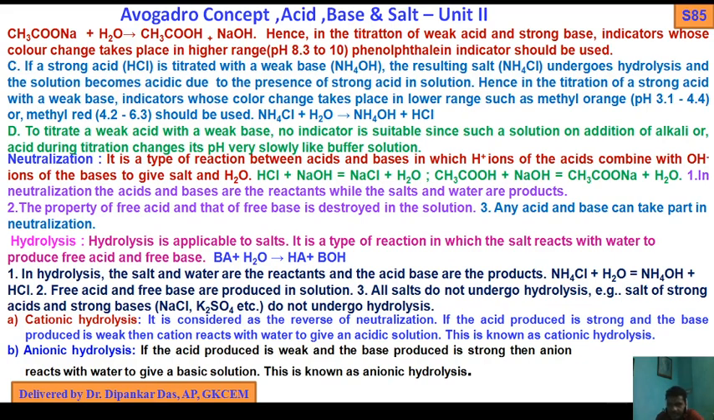Similarly, anionic hydrolysis: if the acid produced is weak and the base produced is strong, then the anion reacts with water to give a basic solution. This is known as anionic hydrolysis. So these are the two types of hydrolysis, and the features, characteristics, and neutralization reactions, and also choice of indicators, corresponding pH range and color range.